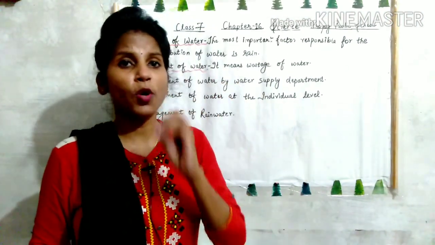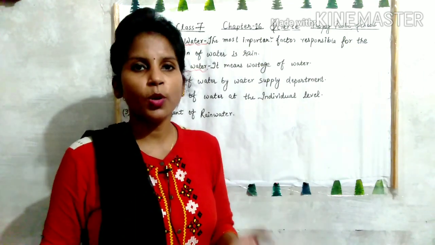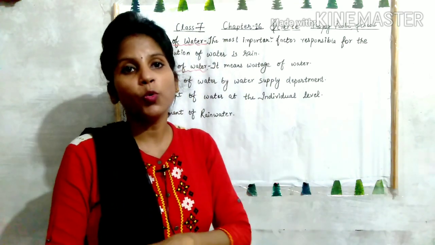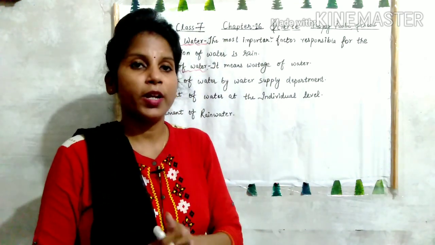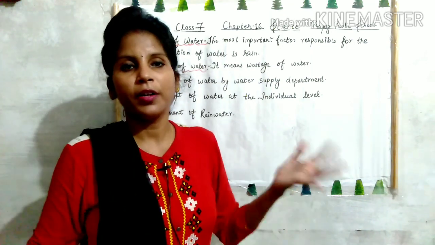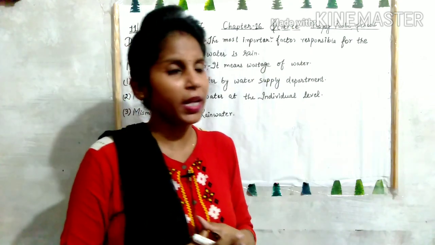So the most important factor is rain for the distribution of water, क्योंकि कहीं कहीं पे बहुत ज़्यादा बारिश हो जाती है, then the underground water is replenished, and where there is very scanty rainfall, the underground water is not replenished and there is a scarcity or shortage of water. Okay, now